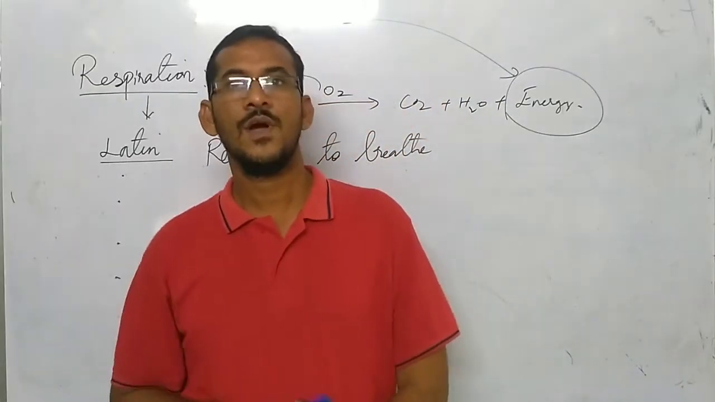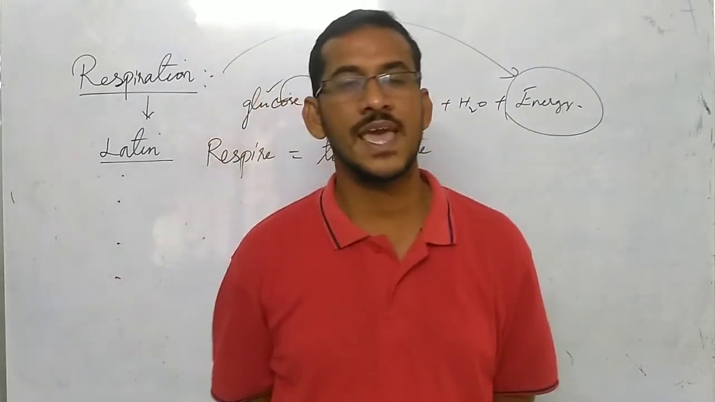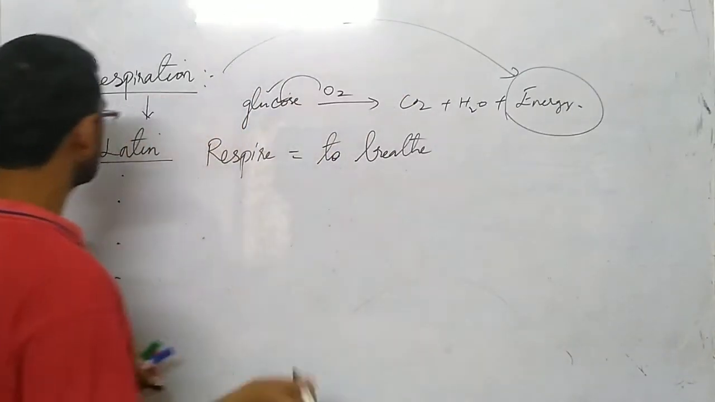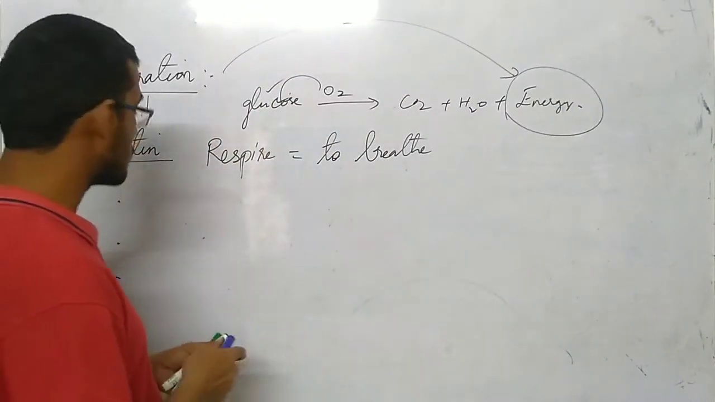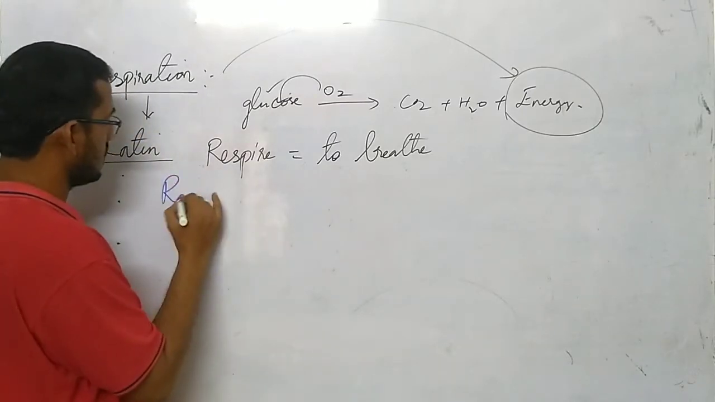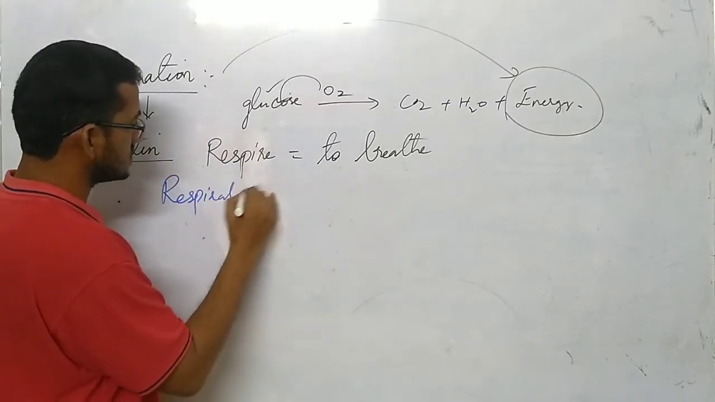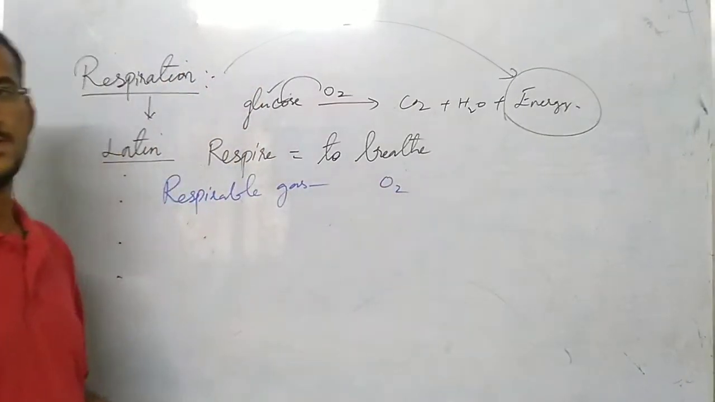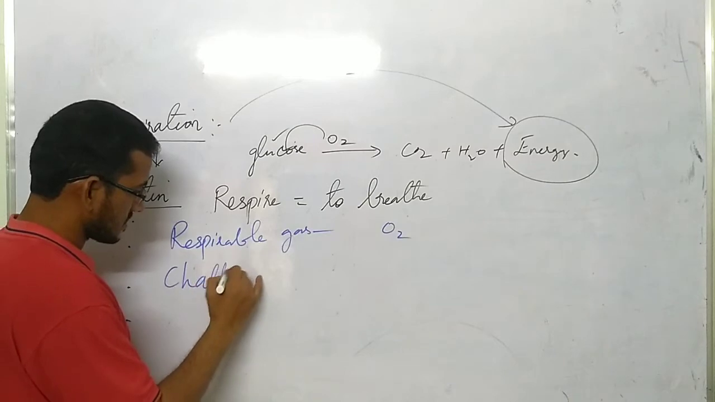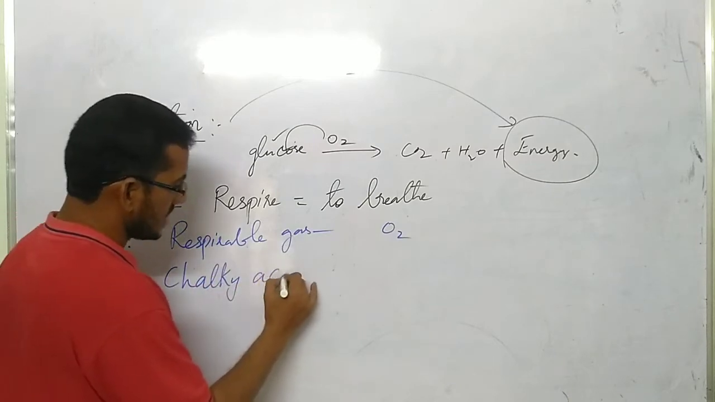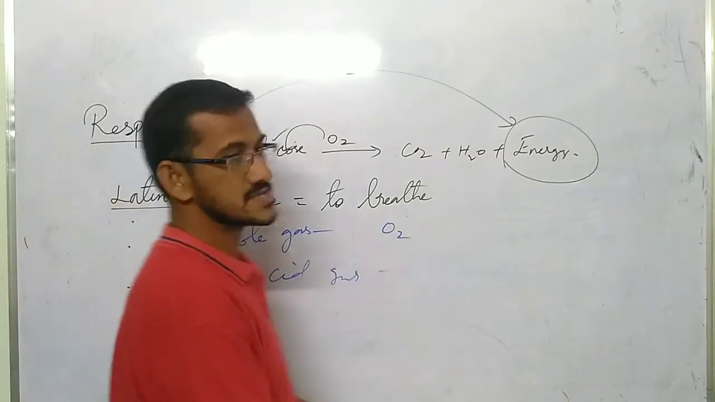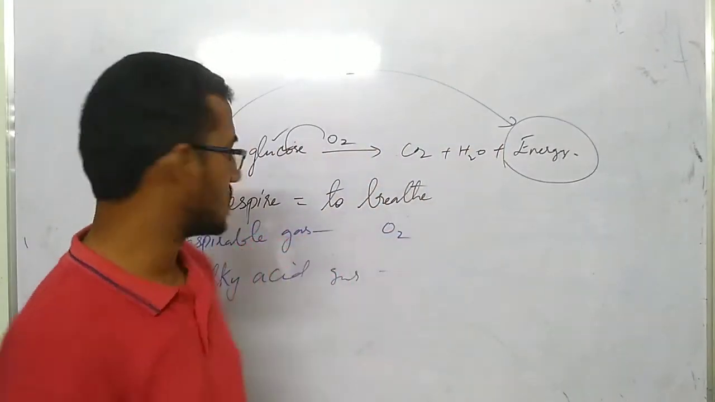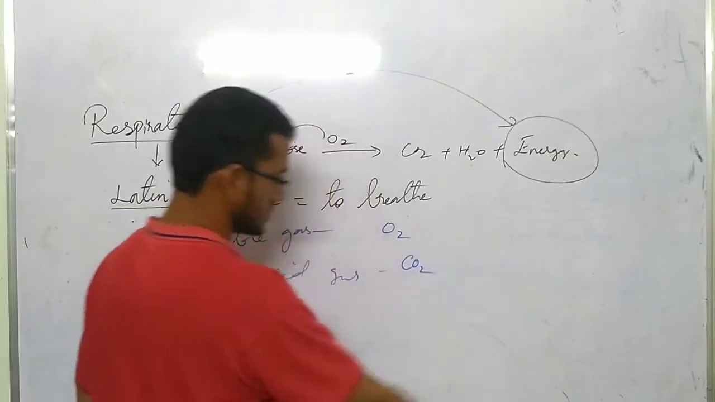Now next question. According to Lavoisier, which gas is respirable gas? If they ask you which is respirable gas means, simply we should say oxygen. If they say chalky acid gas, chalky acid gas according to Lavoisier is carbon dioxide.